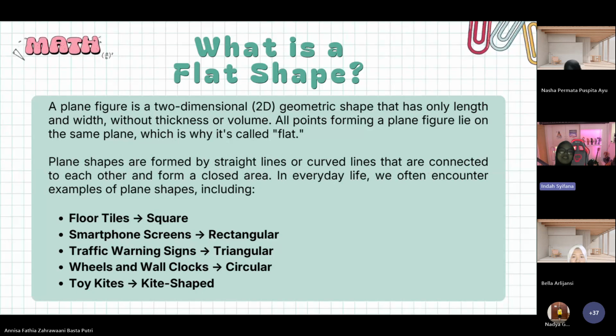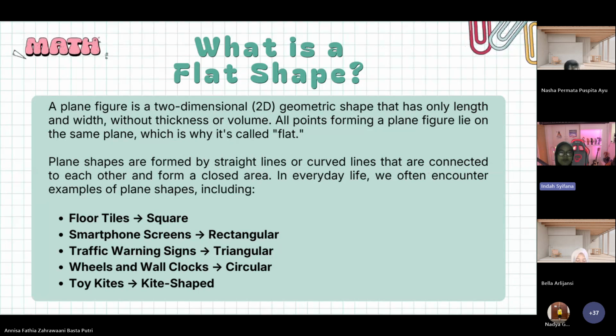Okay, what is a flat shape? A plane figure is a two-dimensional geometric shape that has only length and width without thickness or volume. Outlines form a plane figure on the same plane, which is why it's called flat. Plane shapes are formed by straight or curved lines that are connected to each other and form a closed area. In everyday life, we often encounter examples of plane shapes, including floor tiles.